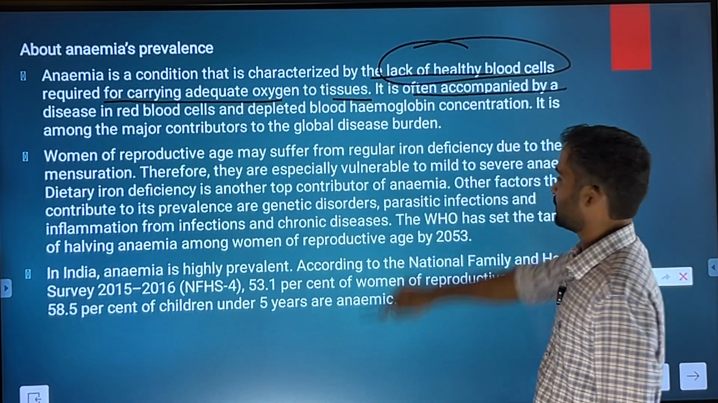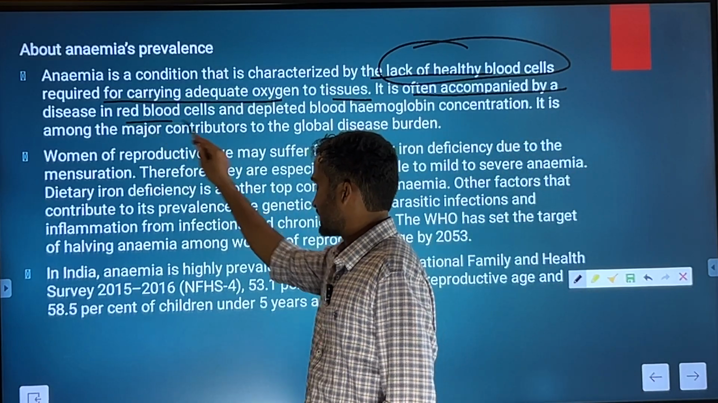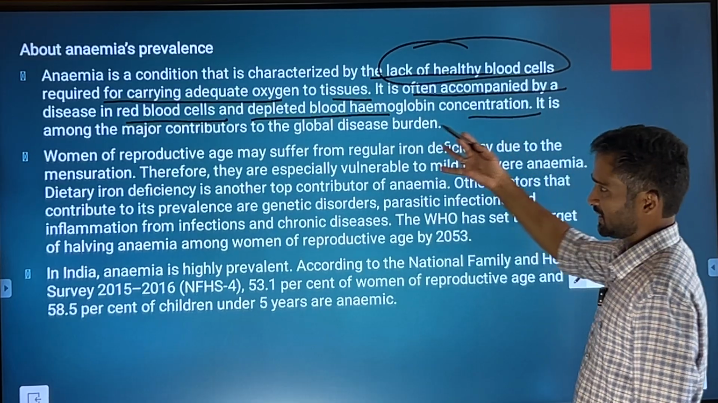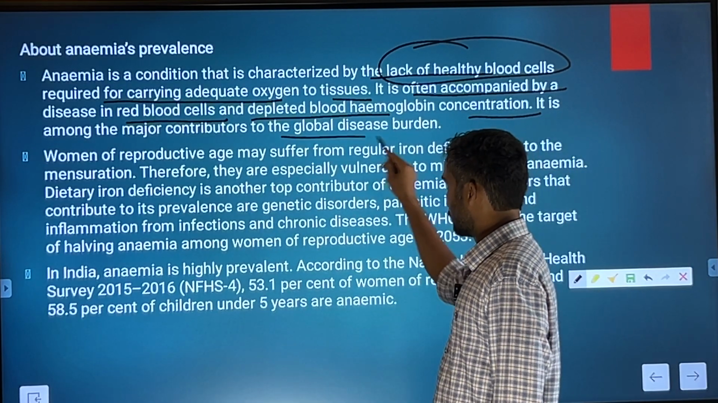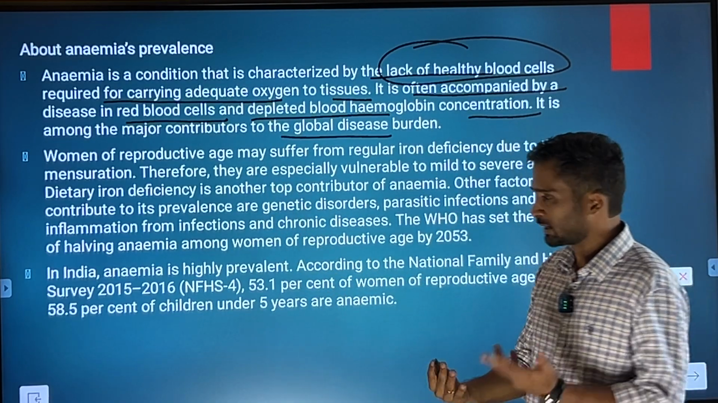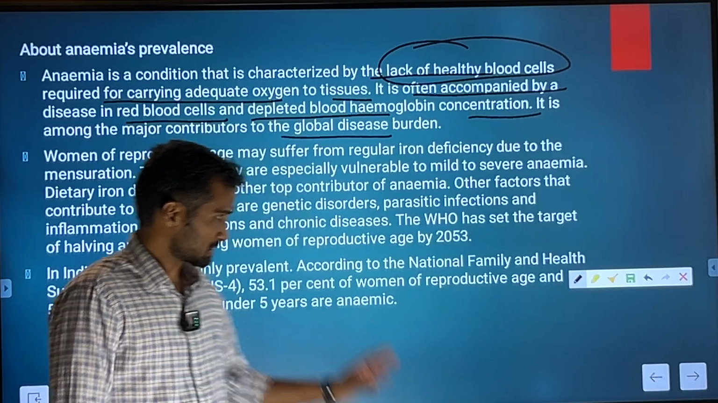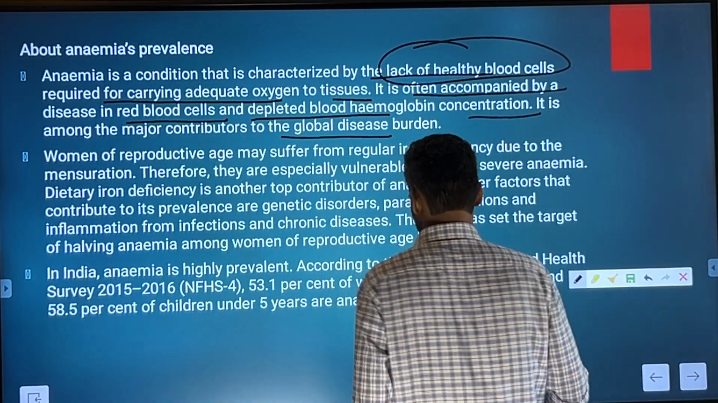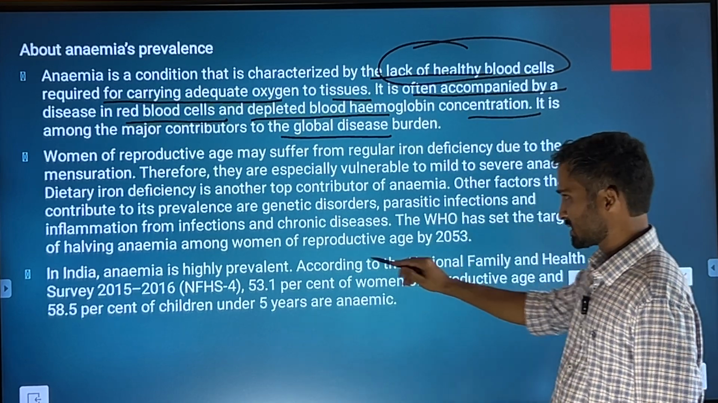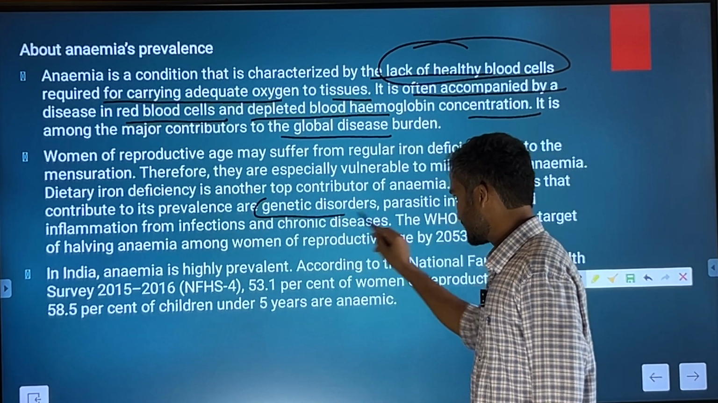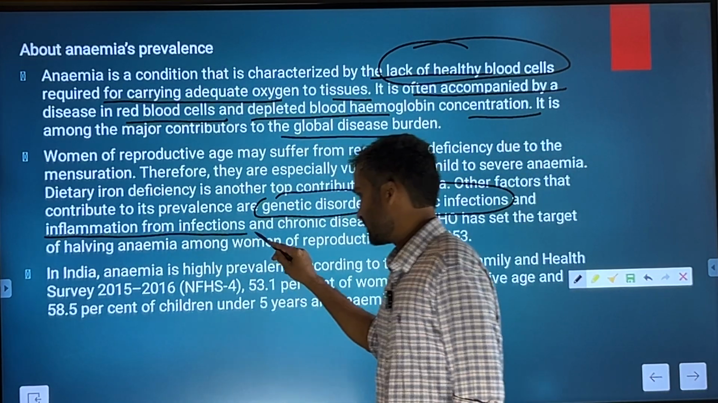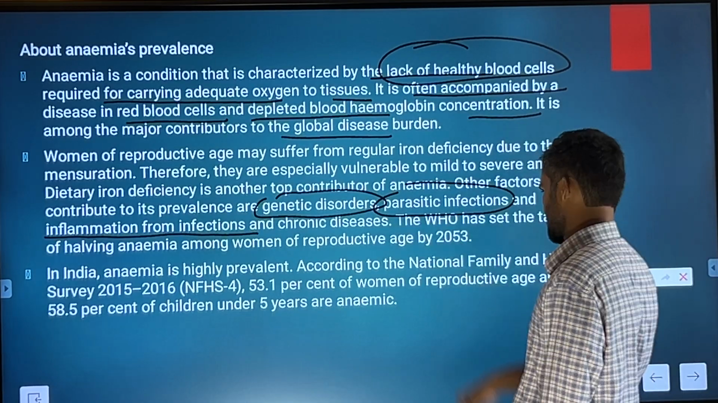It is often accompanied by disease in red blood cells and depleted blood hemoglobin concentration. It is among the major contributors to global disease burden. Women of reproductive age, because of regular menstruation, suffer from this problem prominently. But there are other factors as well responsible for anemia. Those other factors include genetic disorders, parasitic infection, then inflammation from infections, and then chronic diseases.